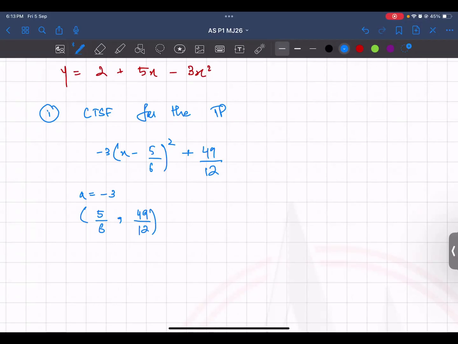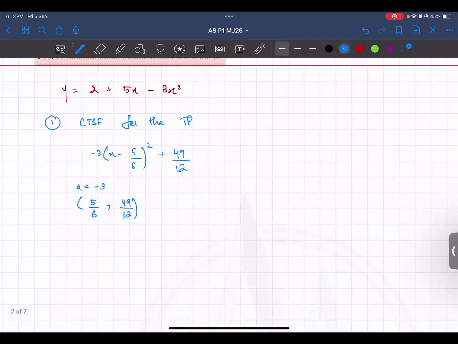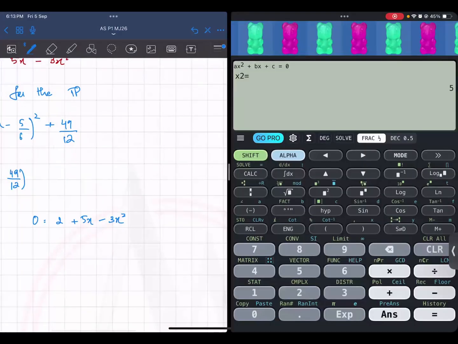We would convert into decimals for an overall idea of where we sketch, plot this. Then you would find the x-intercepts. So y is 0. So 0 = 2 + 5x - 3x². I don't know if there are any x-intercepts or not. We will find it out. Sorry.